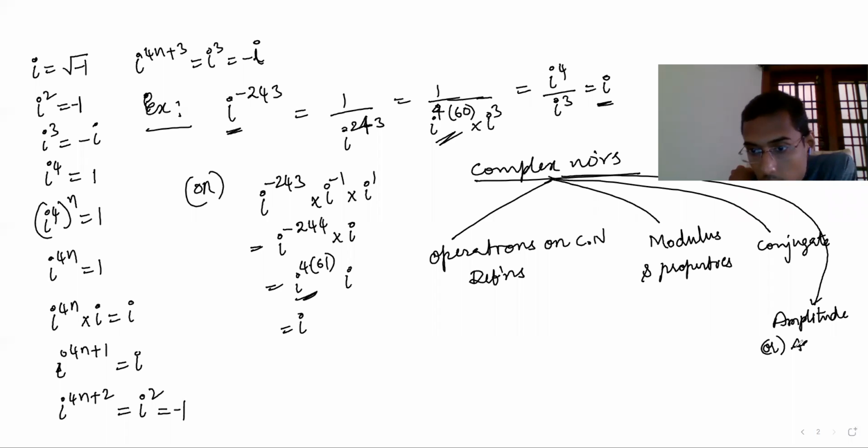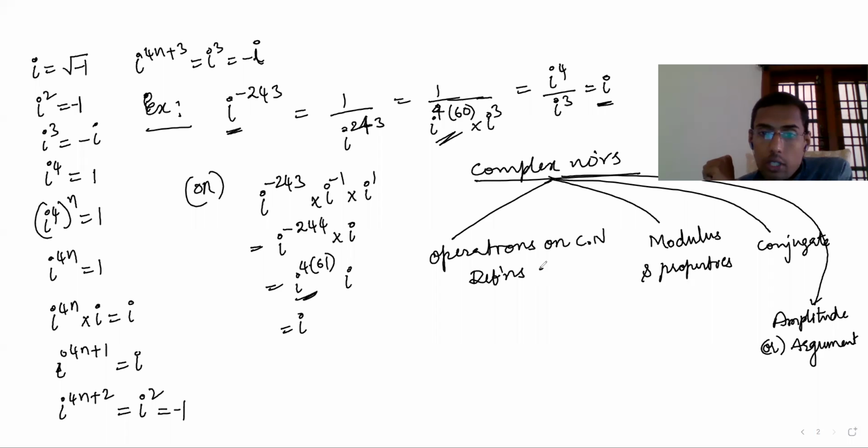Modulus and properties, conjugate and properties, amplitude of a complex number. Operations on complex numbers, modulus, conjugate, amplitude or argument. These are the main important things.